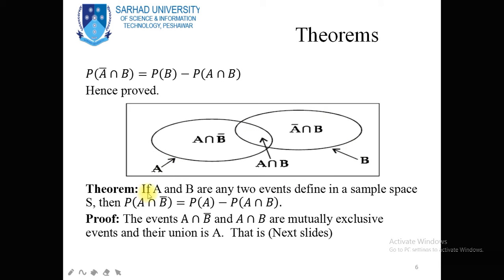Now, another theorem: if A and B are any two events defined in a sample space S, then probability of A intersection B complement is equal to probability of A minus probability of A intersection B. Now, the events A intersection B complement and A intersection B are mutually exclusive events, and their union is equal to A. So, in the next slide, we have